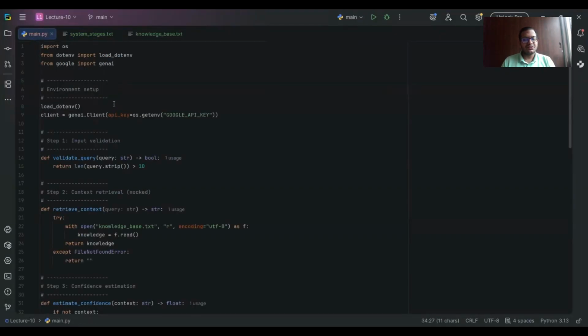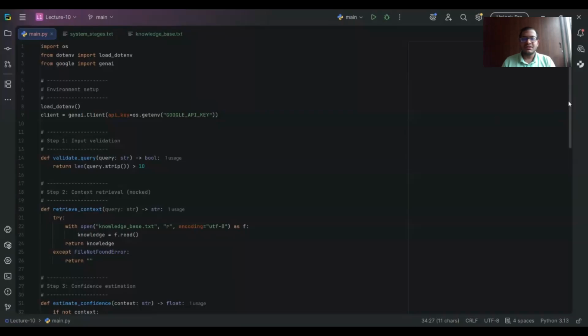I'm using Google's official GenAI SDK. I'm not using any frameworks, any abstraction. This keeps the system logic visible. Now you might be wondering why I'm not using LangChain. Because frameworks hide control points. Today is about thinking in systems, not chaining calls.